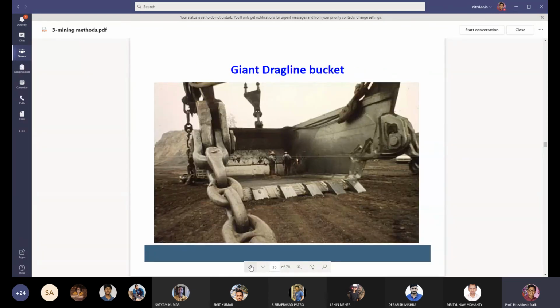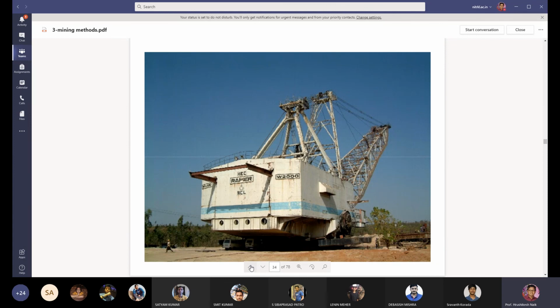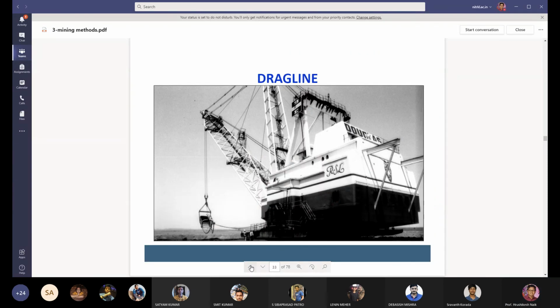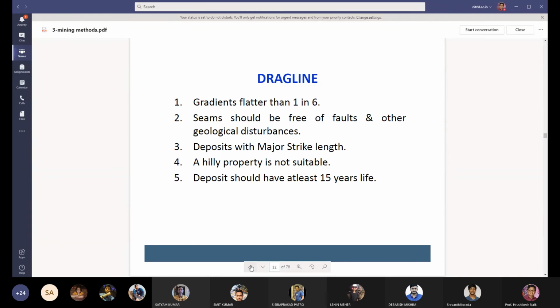dragline mining, the dragline method of mining, dragline bucket size, dragline machine. Dragline is used in gradients flatter than 1 in 6.